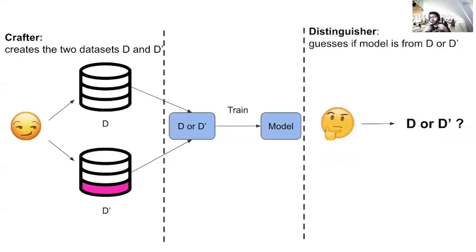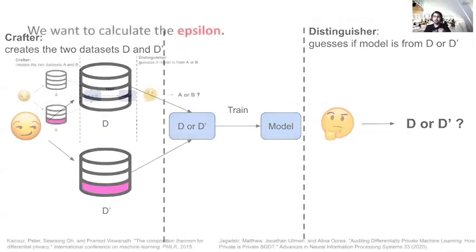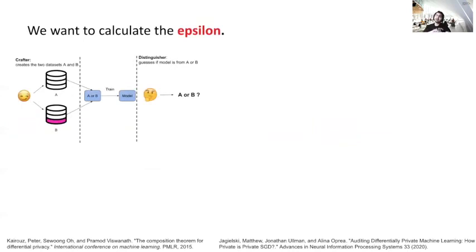So the objective of the crafter is to create two datasets which are very distinguishable from each other, and the distinguisher wants to maximize its accuracy and the correctness of distinguishing. And the model trainer just trains the model normally. So as I mentioned before, in differential privacy, we usually measure the privacy leakage as epsilon. So we want to get epsilon from this sort of experiment.